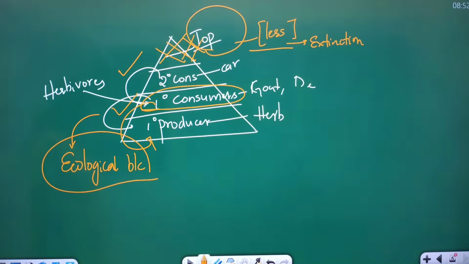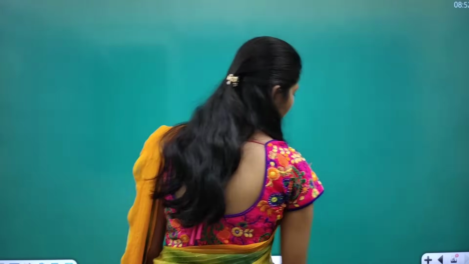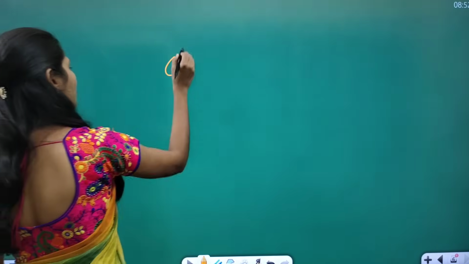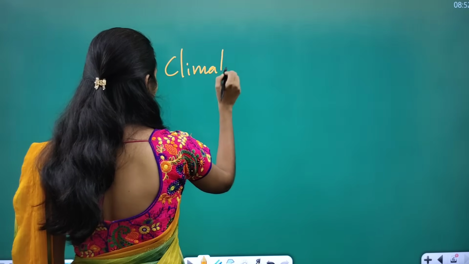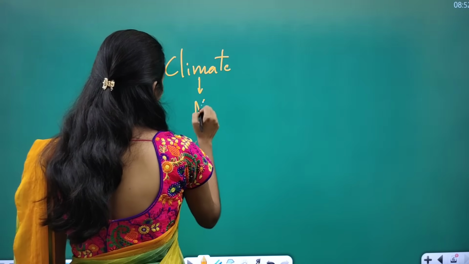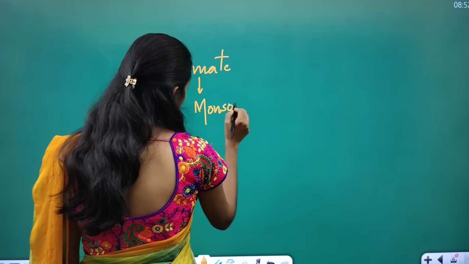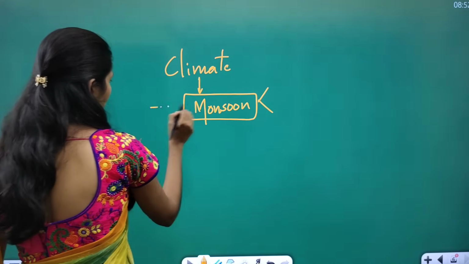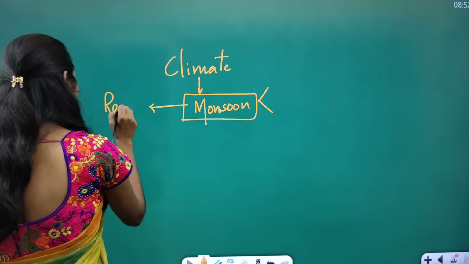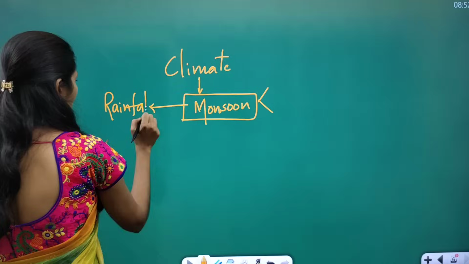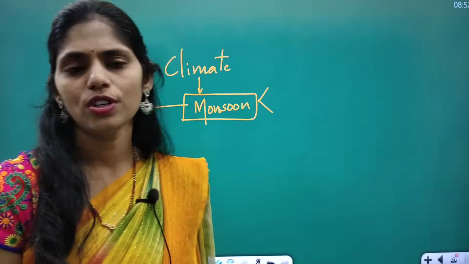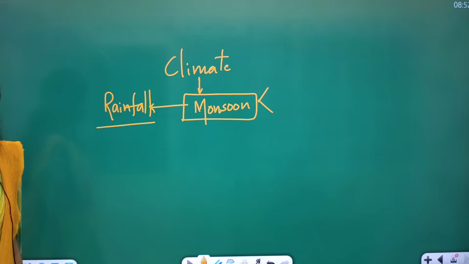This is part of your Indian monsoon topic. In our Indian geography, we will be studying the topic of climate, and in this climate, we will be seeing the subtopic called monsoon. The monsoon is very important because we get rainfall in this season, and as you all know, India's economy is based on agriculture, an agriculture-led economy.